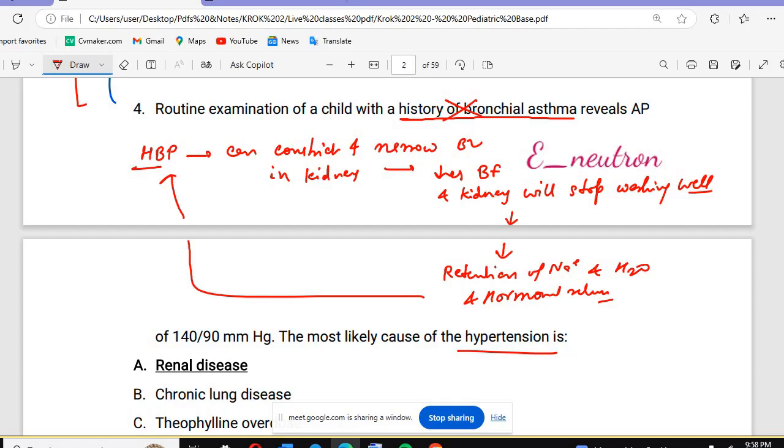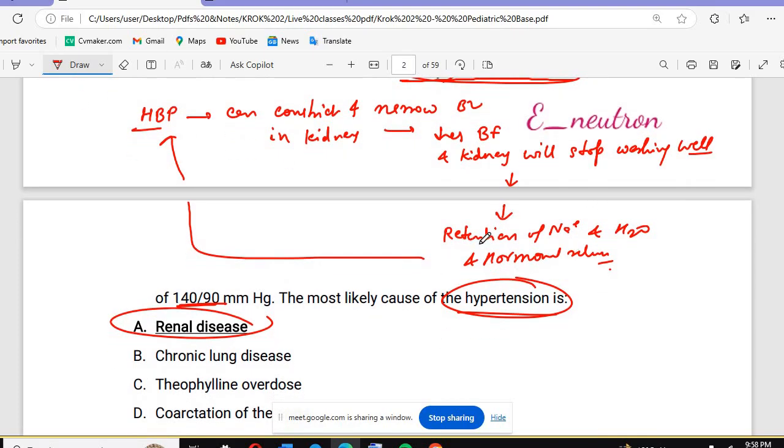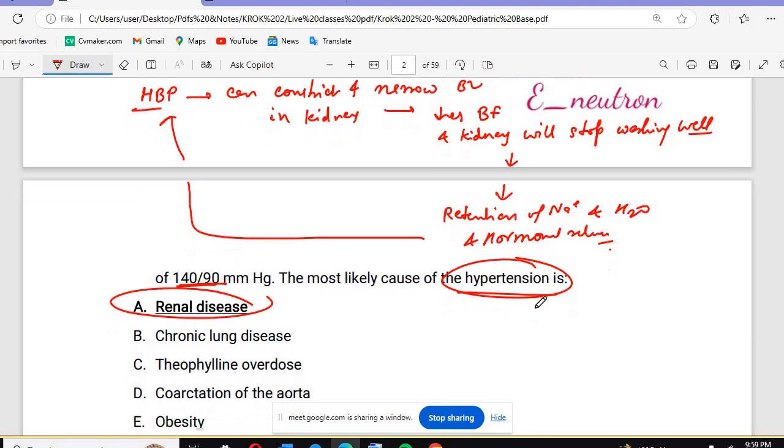So basically the main factor here is 140/90, we have hypertension, and the cause of hypertension in this condition is renal disease. The history of bronchial asthma is just there to confuse you. There is nothing about bronchial asthma here. They can also ask you simply: the patient's BP is 140/90, so what is the most likely cause of hypertension in the given options? And the given option we have is renal disease. And this is all because of the retention of sodium and water due to improper kidney function.